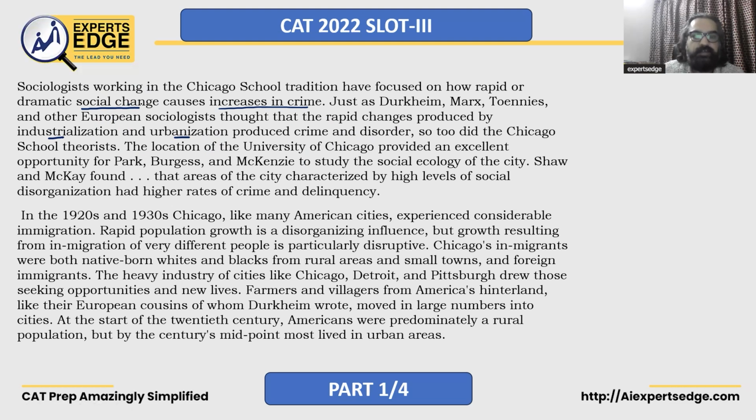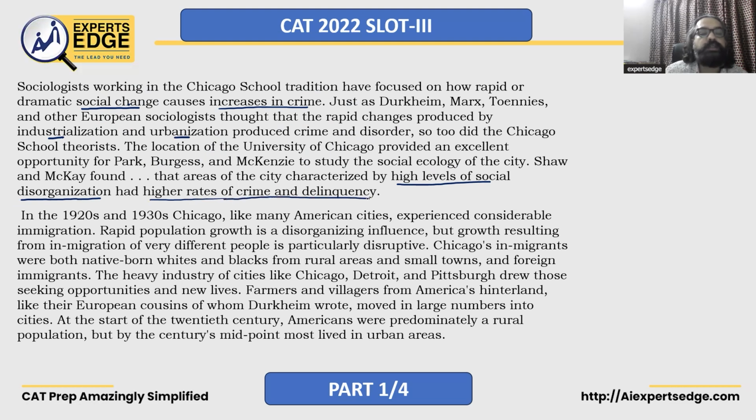The location of the University of Chicago provided an excellent opportunity for Park, Burgess and Mackenzie to study the social ecology of the city. Shaw and McKay found that areas of the city characterized by high levels of social disorganization had higher rates of crime and delinquency.